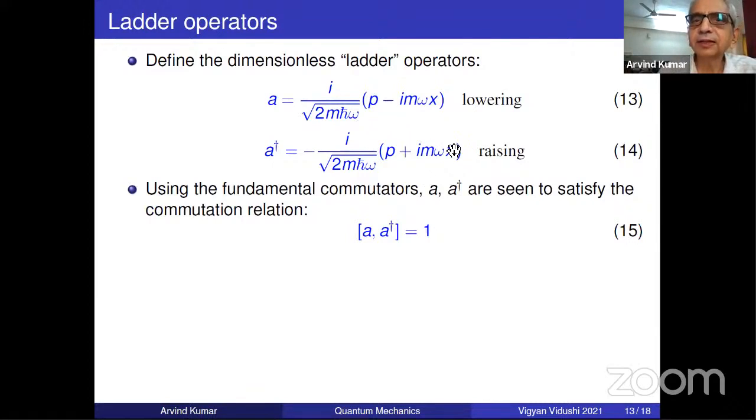So use the commutators of x and p, and you will find the commutator of A and A Dagger equal to 1. So this is just elegance, further elegance.